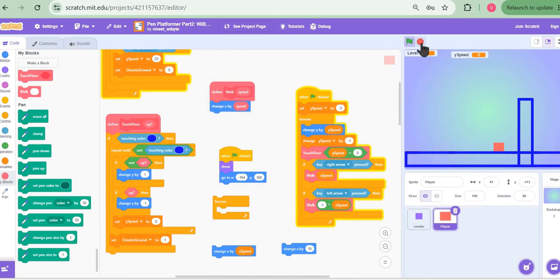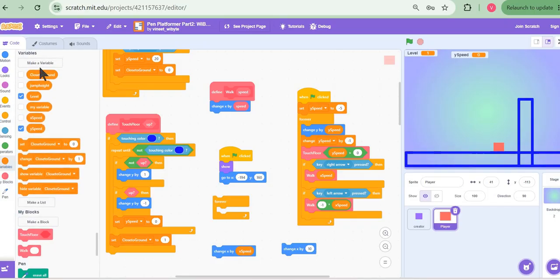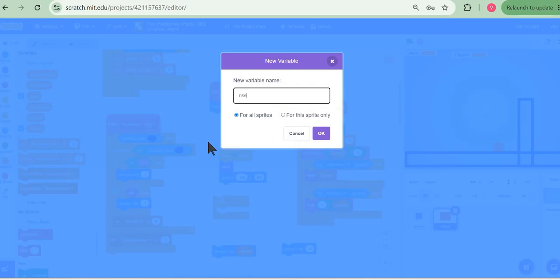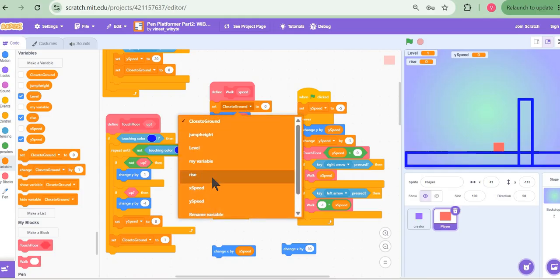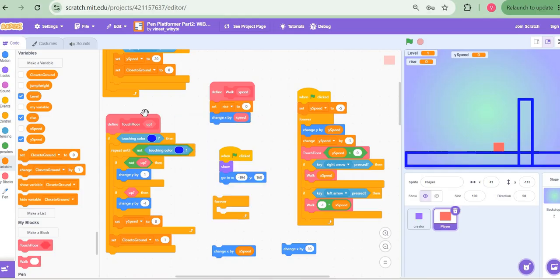Like I said, I want to keep track of how much I have gone up. Where is the limit? So I'm going to create a variable here, I'll just call it rise. It tells me how many steps I have risen. So I'm going to set rise to 0, every time this happens. Now I'm going to use a repeat until over here to tell my player to rise up until I hit the limit, or I am no longer touching the blue color. I need both conditions because the wall here may actually be very small, smaller than the limit itself. So to handle both of these, I need the conditions.